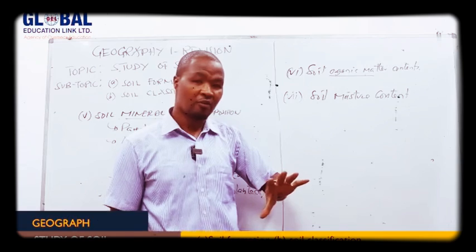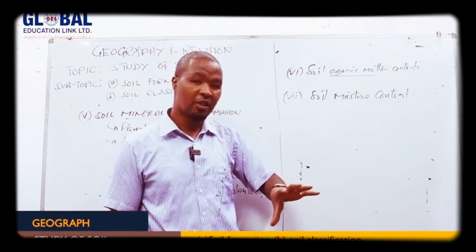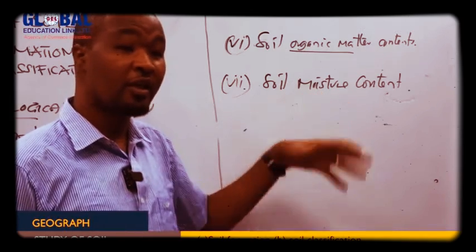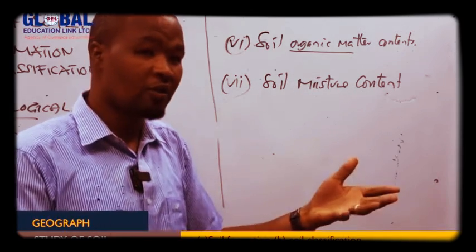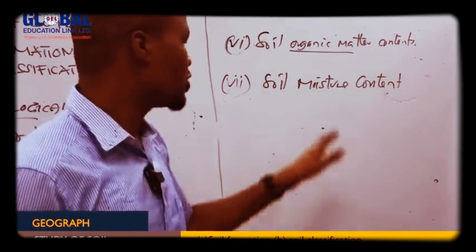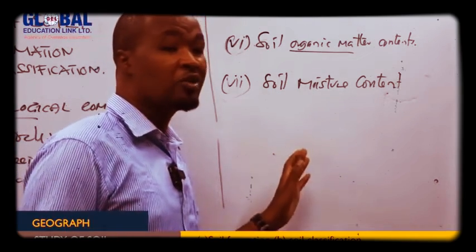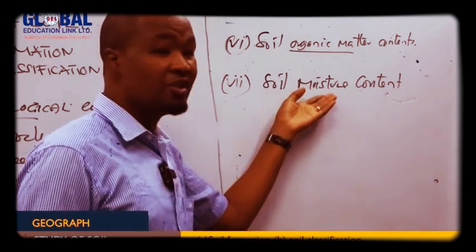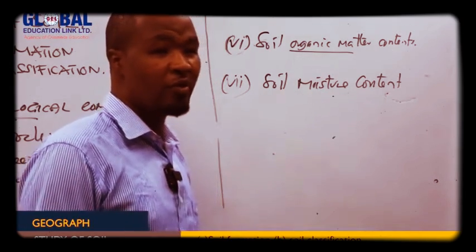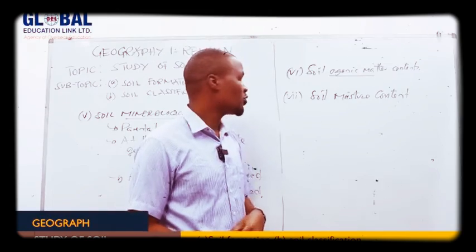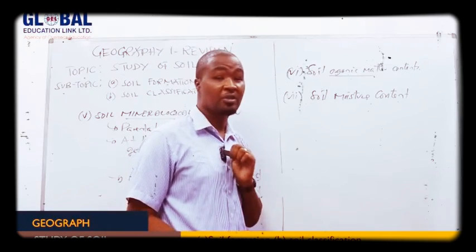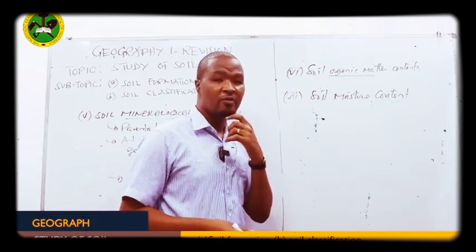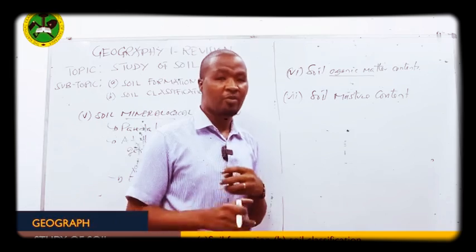For instance, soils found in tropical areas during the wet season can grow crops even if there is no rainfall. But soil found in purely dry areas, for instance desert areas, it's not easy to make crop production. That's why soil moisture content is very important in crop production. So this is another criterion which can be used to determine soil productivity.